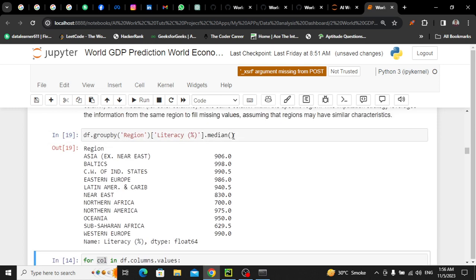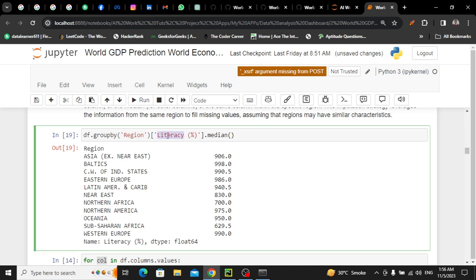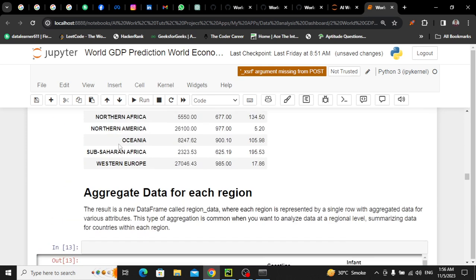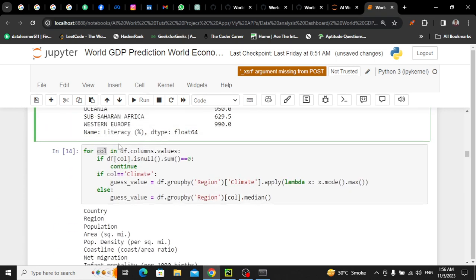Okay, so for each region I have filled literacy. I've taken from literacy the median for each region, and I have stored it within, where is the code? Yeah, right here, within the guess value.